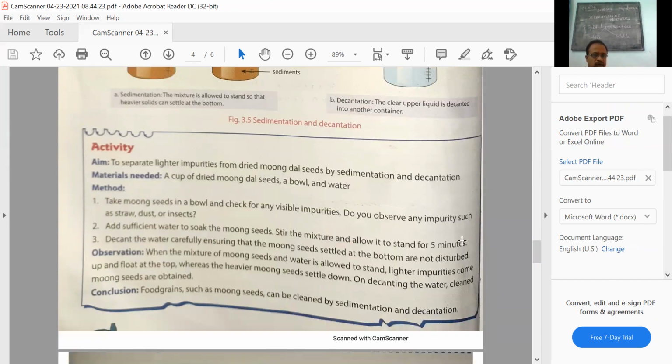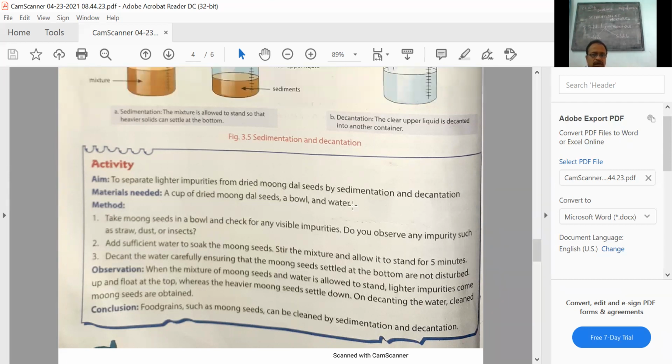The method of doing it, I'm reading it. Take moong seeds in a bowl and check for any visible impurities. Do you observe any impurities like straw, dust, or insects? Keep it as it is. Add sufficient water and soak the moong seeds. Stir it, shake it for a little while, for about 5 minutes. Allow it to stand undisturbed for a few minutes.